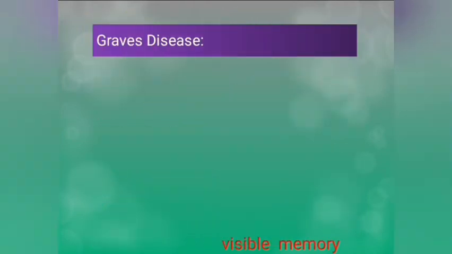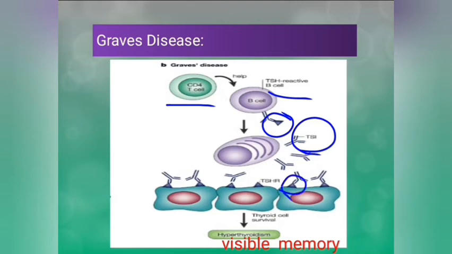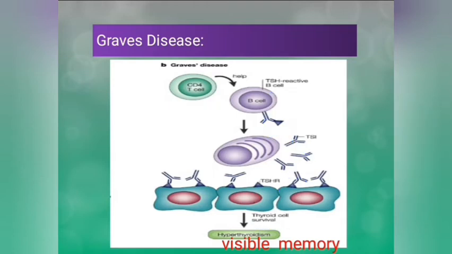And a little bit about Graves' disease. It is an autoimmune disorder in which antigen presenting cell is going to present TSH receptor as antigen, and B cell produces antibodies against it called TSI, thyroid stimulating immunoglobulin, which act on thyroid TSH receptor, mimicking the action of TSH and going to release thyroid hormones and producing hyperthyroidism.